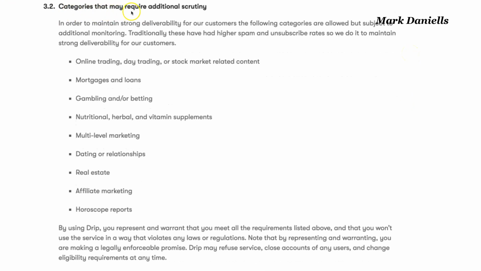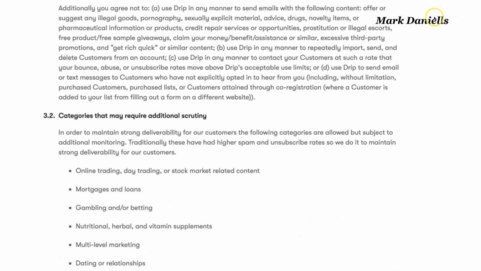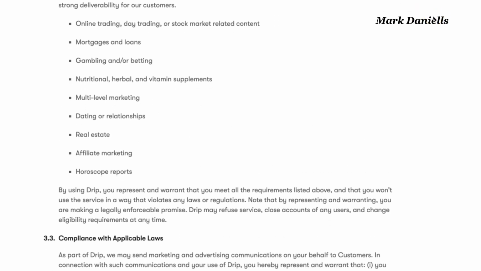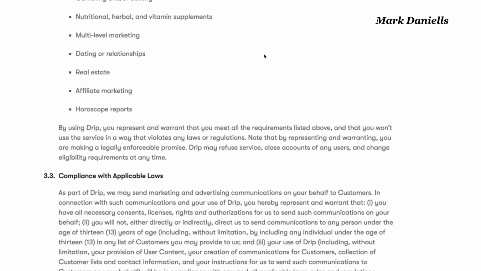3.2, categories that may require additional scrutiny. That means you can't use them, or if you use them, you'll be subject to shut down for violating their policy. One of the things that I was kind of surprised by is the stock market related content. A lot of people like to talk about the stock market, mortgages and loans. A lot of people like to talk about that.